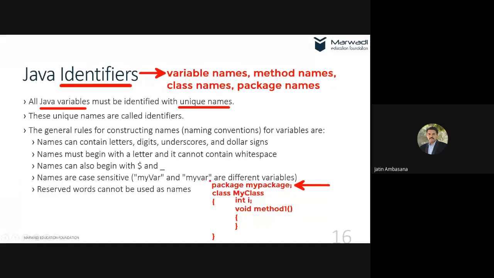So for that not to happen, we separate them by folders, and we call these folders packages. So package will separate it. What I'll suggest is, you put your enrollment name or your name or enrollment number into the package, and then you say class my class. In that way, your my class will be different from other packages' my class. Okay. So packages are used to separate the classes.